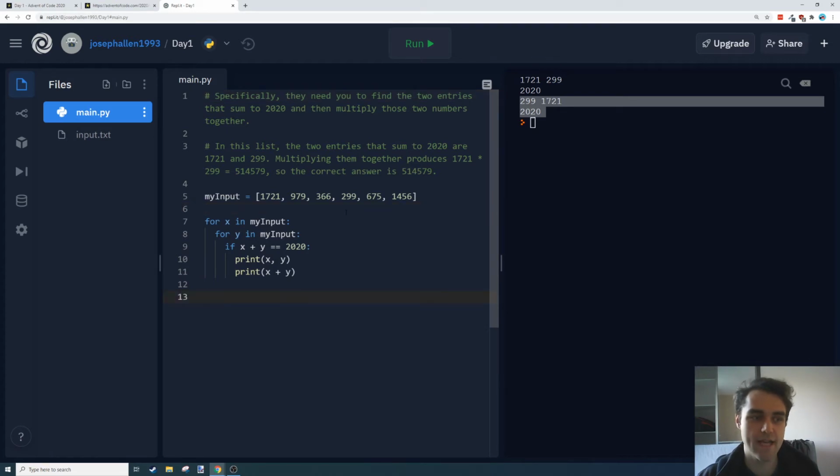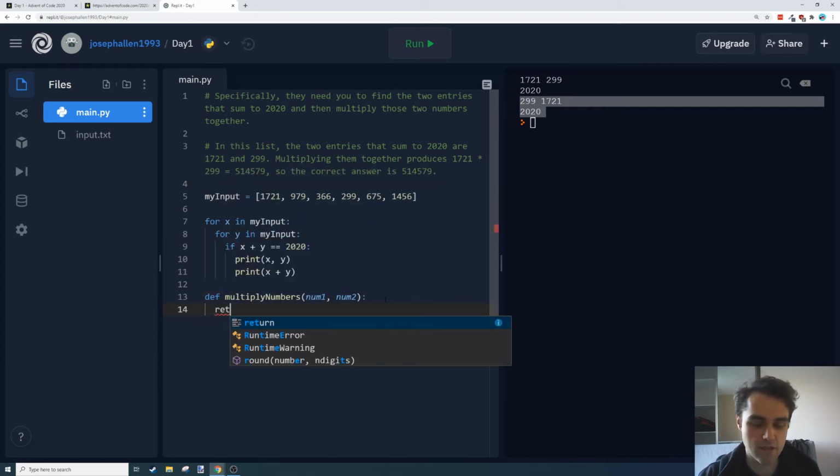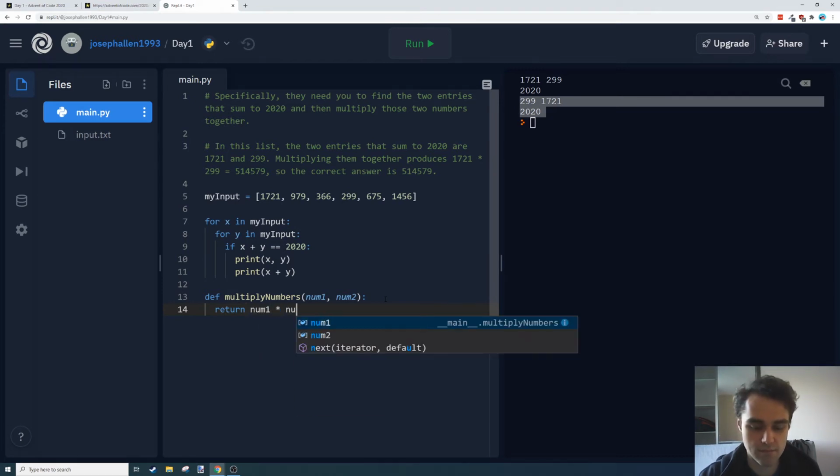Something you've not touched on yet is the notion of functions. So there's a def keyword, short for define, and in there we can do something like this, to multiply numbers. So all that is a function name. It's going to take two numbers, variables I'm calling num1 and num2. Then a colon at the end, as with pretty much anything we do, for loops, if statements. And every function can return something, so I'm going to just return num1 times num2. And what I can do is call this function. I think I've skipped over a lot there.